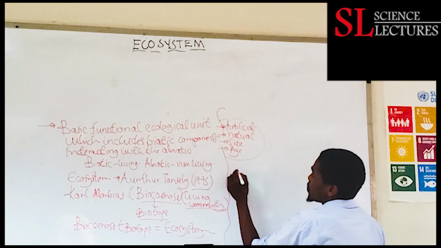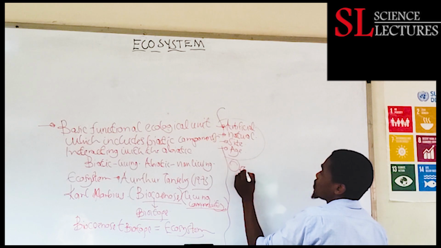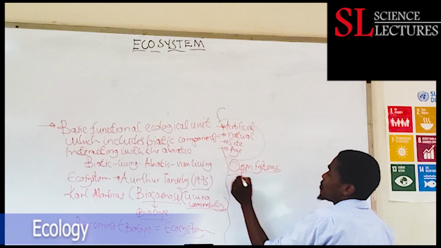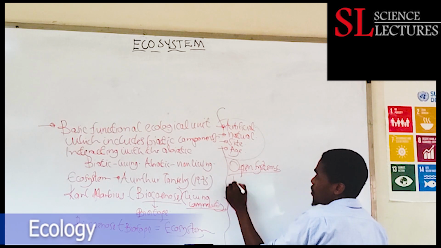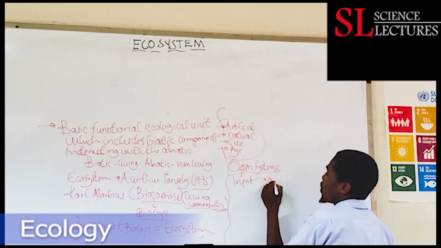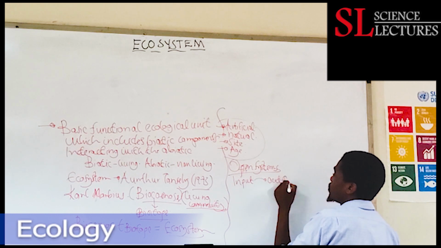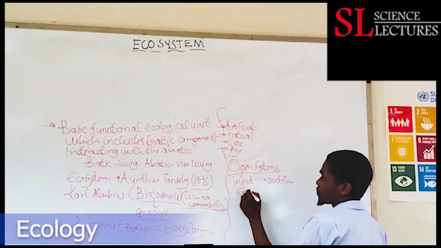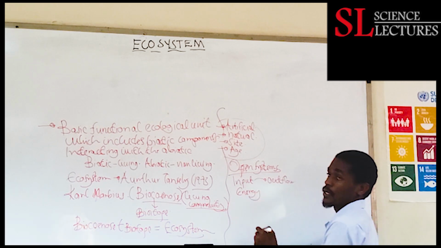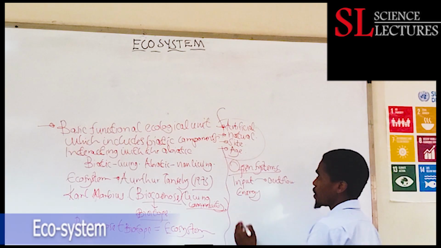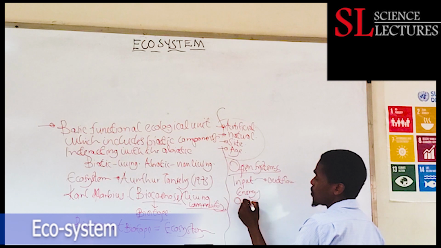However, all ecosystems are referred to as open systems. Why are they called open systems? Because they have the capacity to allow in input or inflow of materials as well as outflow of material. This input is input of energy. Ecosystems allow in an input of energy. They also allow in an input of organisms.